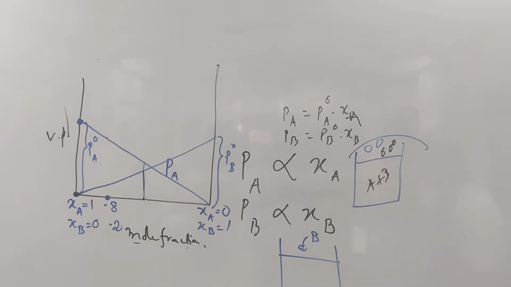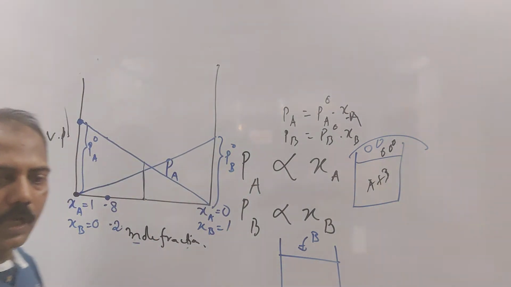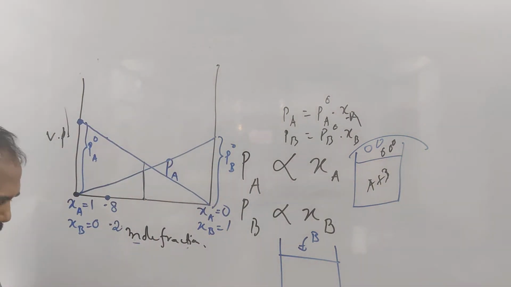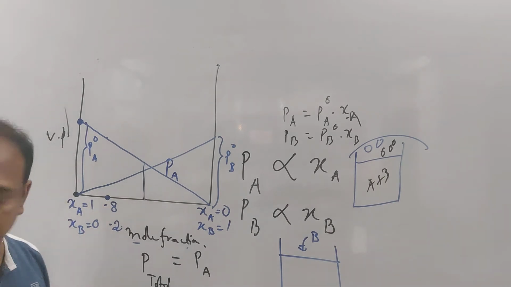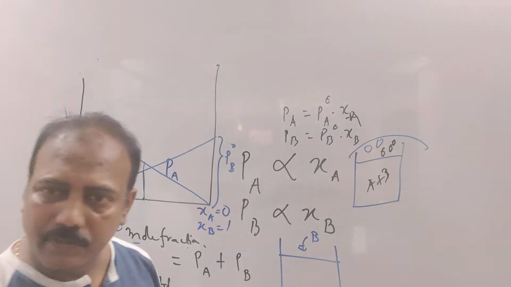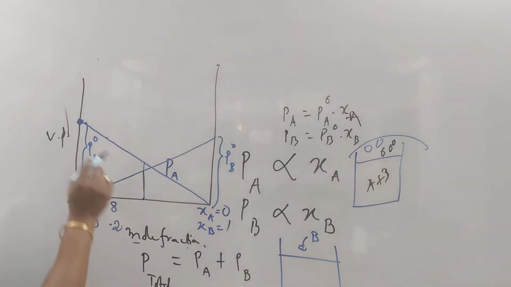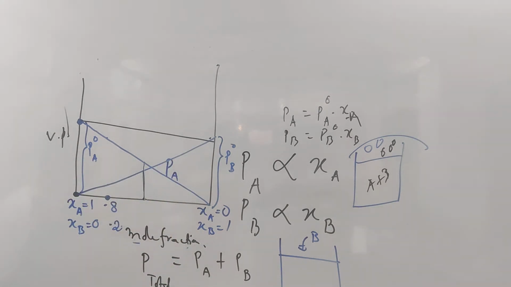Okay. So what is the total vapor pressure then? Total vapor pressure of the solution, P total I am writing. Total vapor pressure of the solution is nothing but vapor pressure contributed by A plus vapor pressure contributed by B. Now graphically we can get this by just joining these two top points.